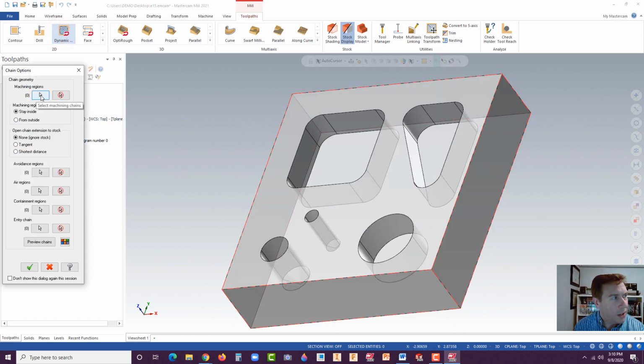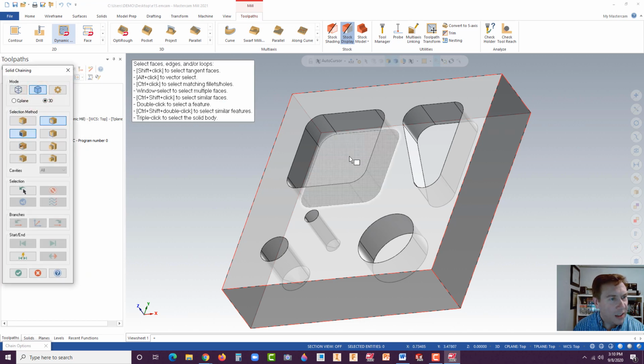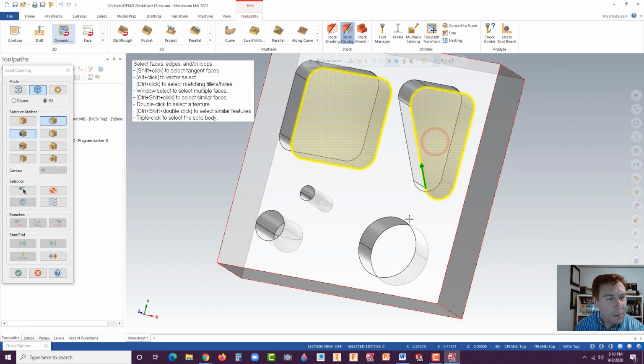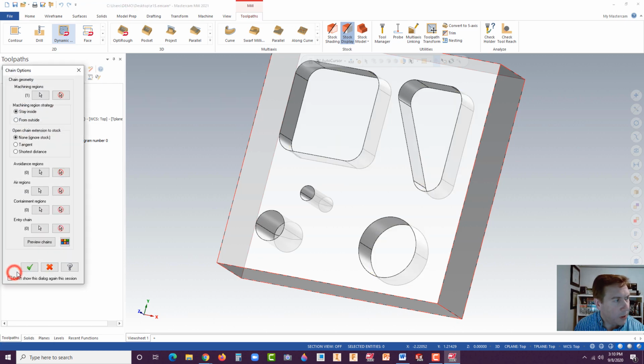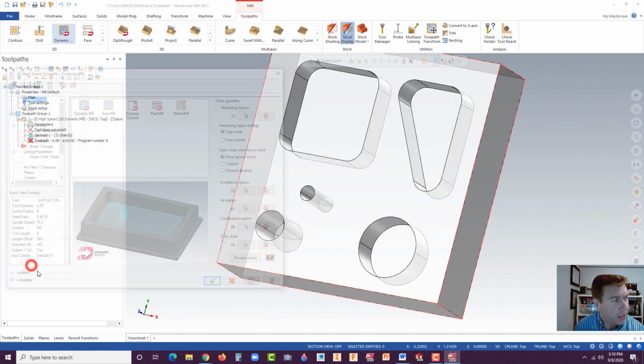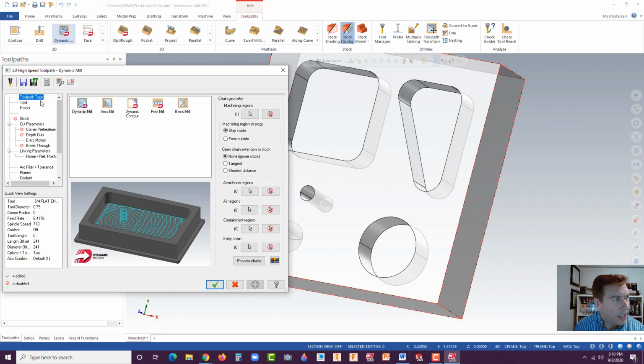All right. Now click up here for machining regions and select these 3 bottom surfaces. Just those bottom surfaces. Do not select the drills. The drills are going to be a different operation altogether. Okay, so we selected those 3, and they should turn yellow like that. Hit the green check and hit this green check here. Now here's, again, different strategies. We're set to dynamic mill.